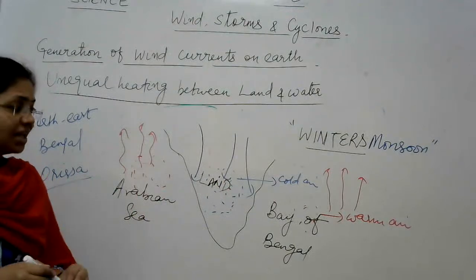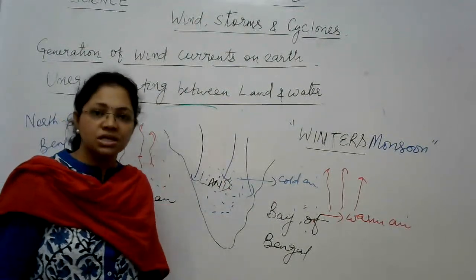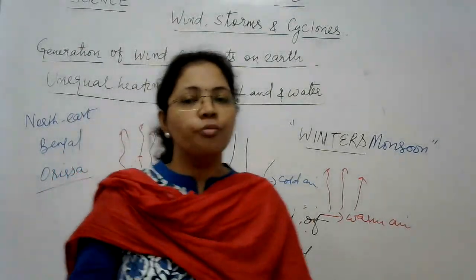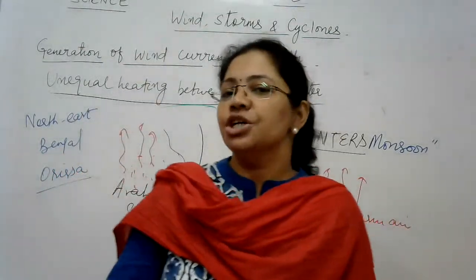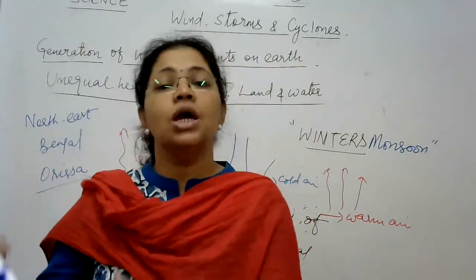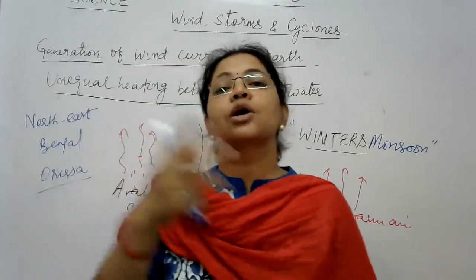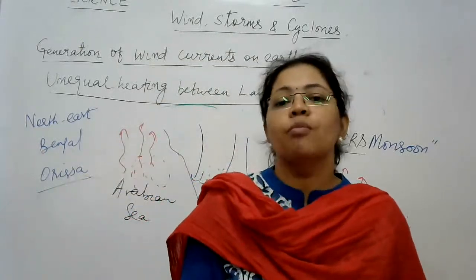And students, I told you this on a very small and simplified scale, but in reality the movement and generation of monsoon winds is in itself a very complex phenomenon. Many other factors regulate the generation of monsoon winds.